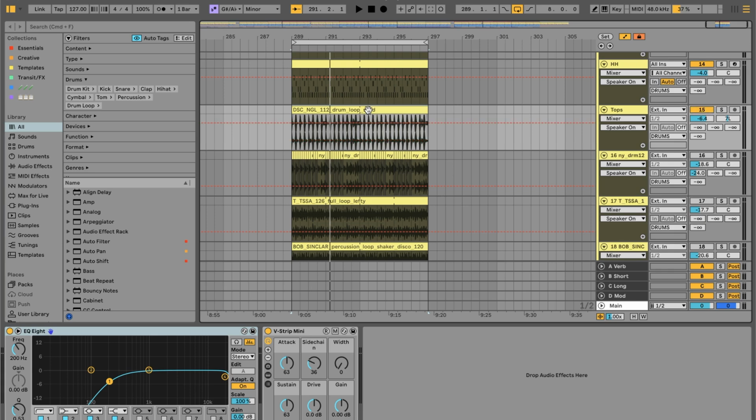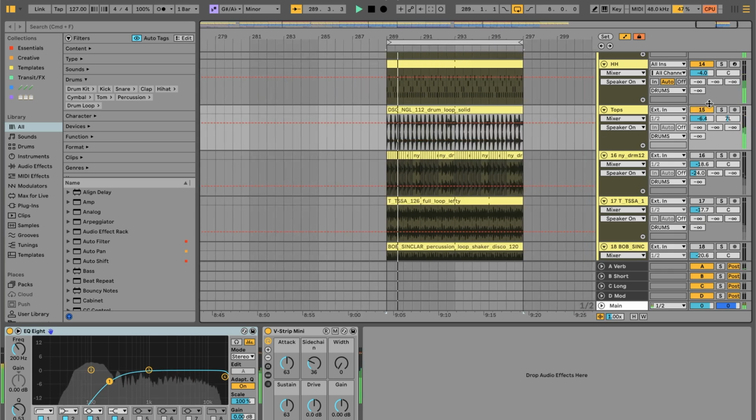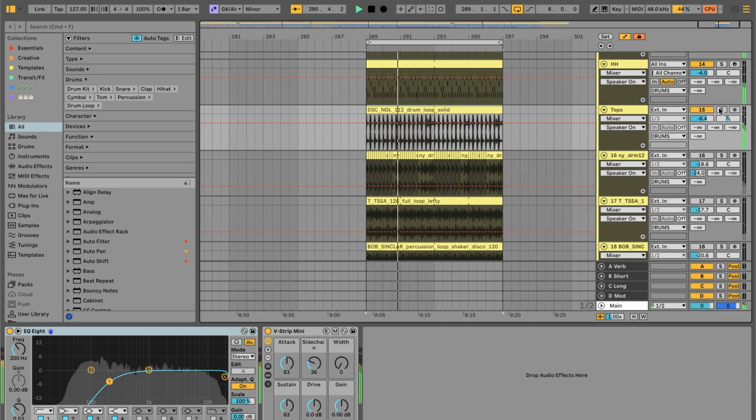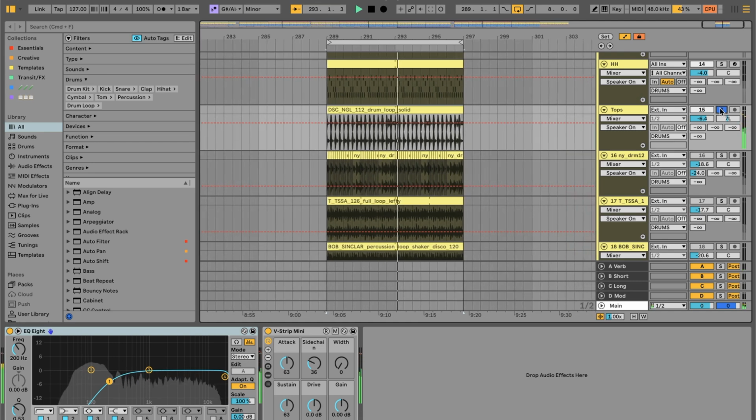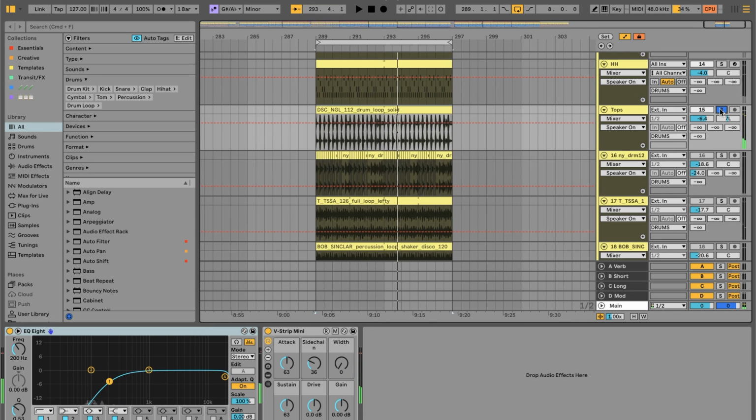So the first one that I added in was this one here, and let's solo this new element. The main thing you could hear there is that I was trying to add that disco vibe, you know what I mean? It's a solid beat, and it sounds like a very humanized hi-hat pattern that's been played in, and there are also these extra open hat sounds that sound really cool and disco-y, right? So that was the idea there.